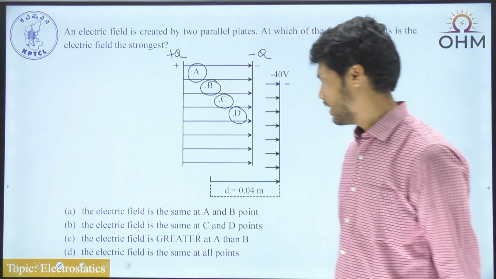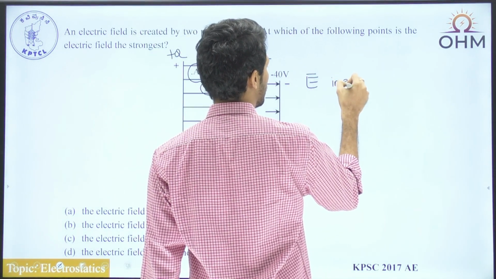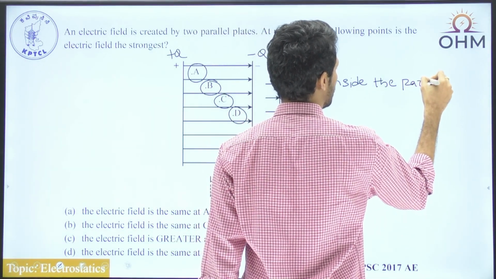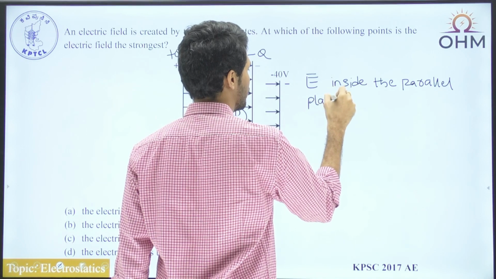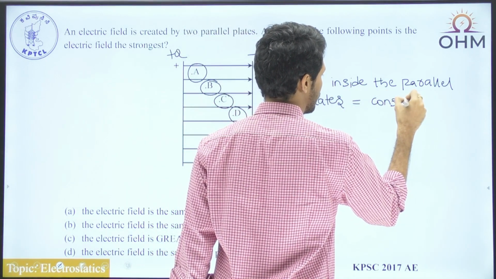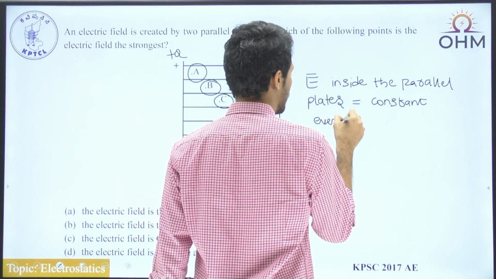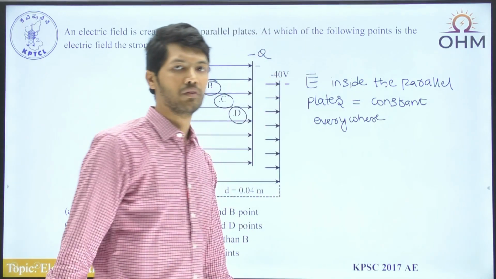So because of that, electric field E bar inside the parallel plates remains constant everywhere. Whenever we say constant, it is constant with respect to space.